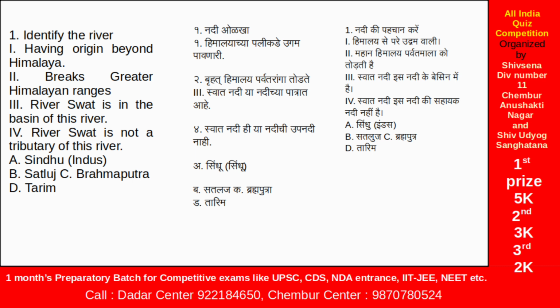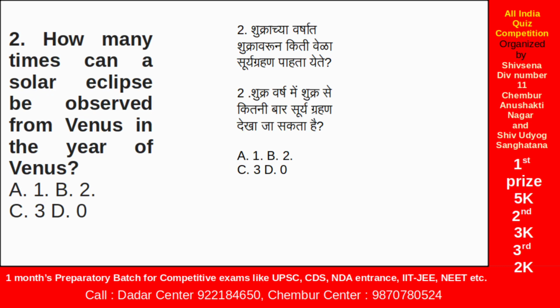Otherwise, the Brahmaputra river is there, the Tarim river is there, all these trans-Himalayan rivers, even Satluj is a trans-Himalayan river. But in this order, our answer is Sindhu, because of the Swat Valley, the beautiful valley in today's Pakistan.